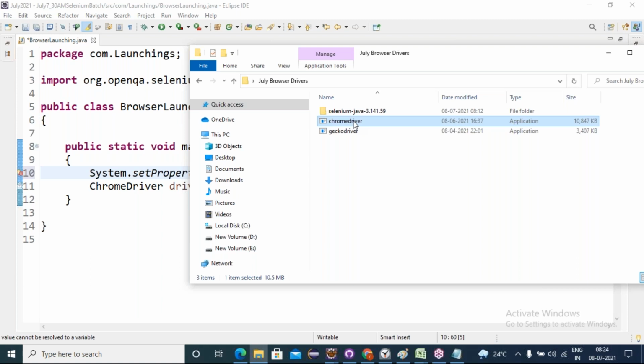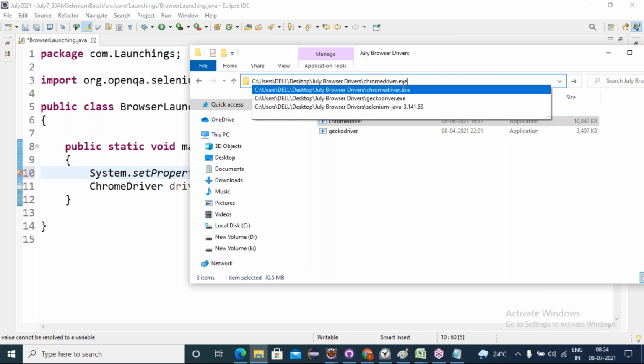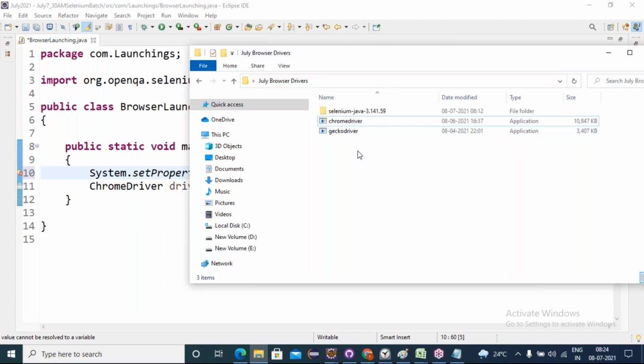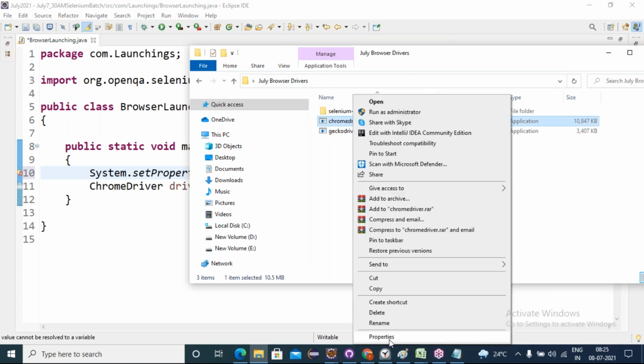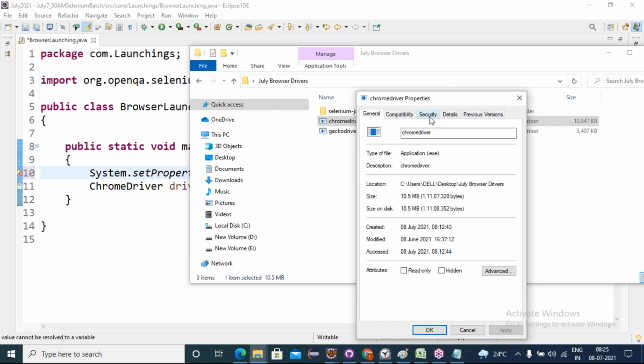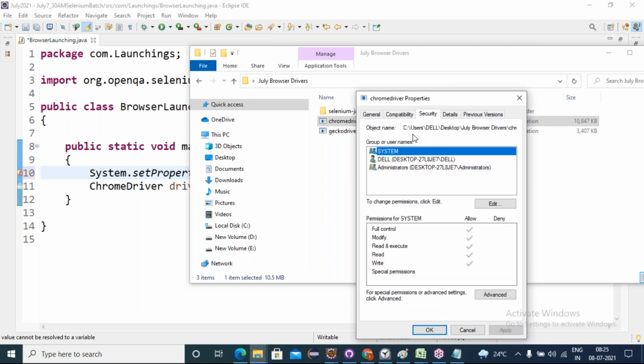Friends, generally people get the path like this: placing the cursor on the address bar, giving a slash, and copying it. This is one way of copying the path of the Chrome driver. Another way is right clicking on the chromedriver exe, choosing properties, and going to the details and security, where I can copy the path. This is another way, right?